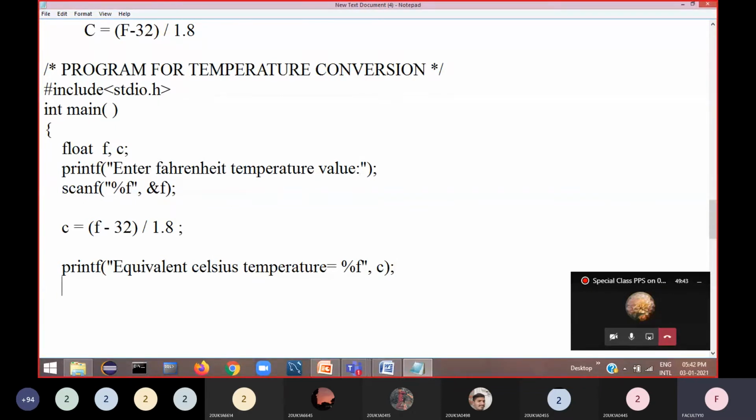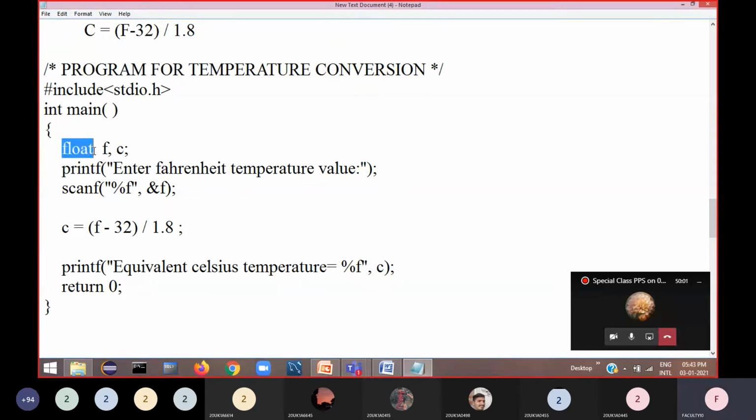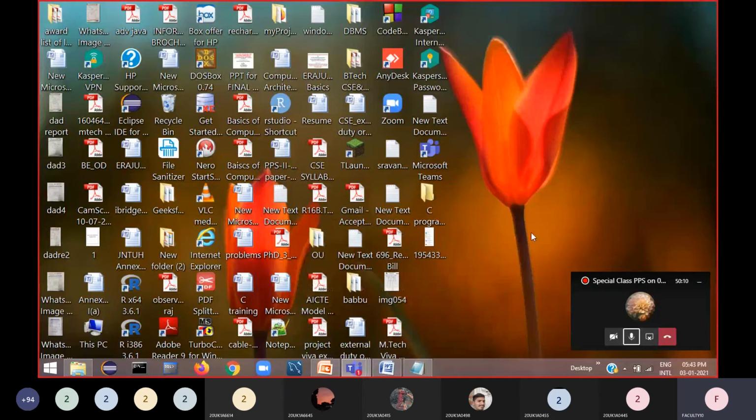Then finally say return 0. Then end your program and close the main function. This is how you should generate the program. Clear? Here we need to take the data type as floating point type. Okay, right? So please copy this. I'll show you the execution of this in Code::Blocks.